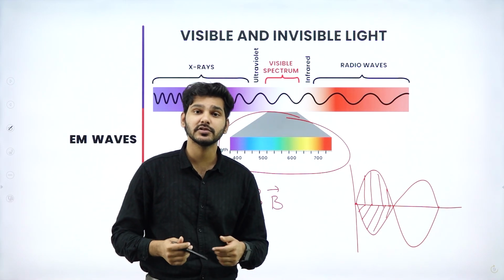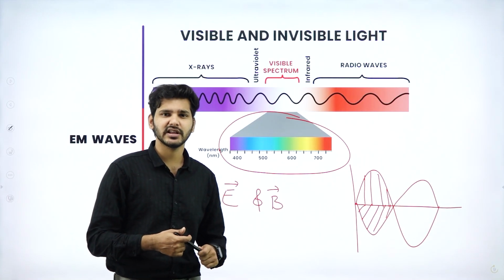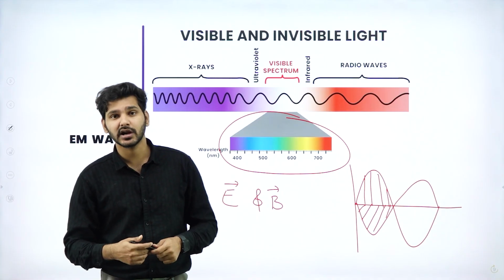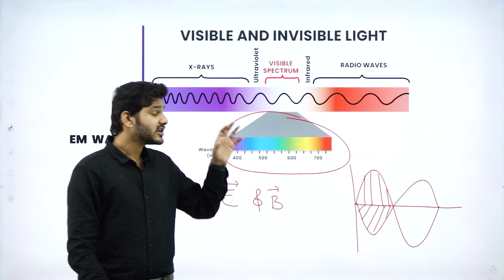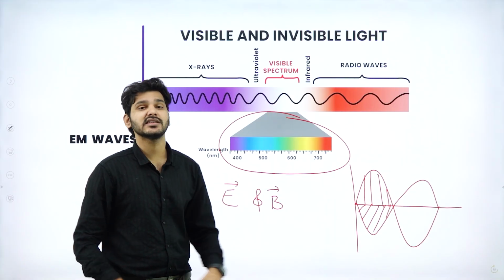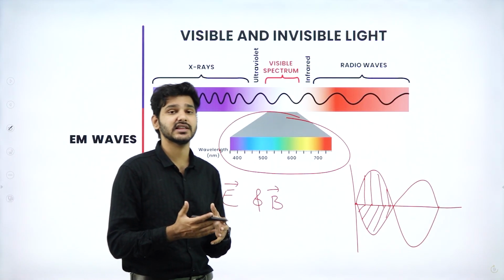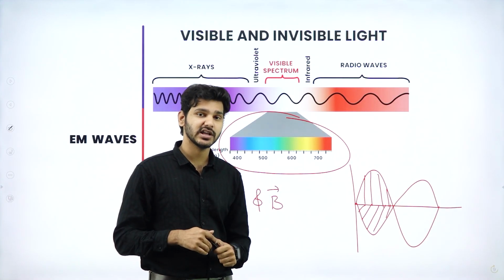We are susceptible to three colors primarily, that is RGB, or some people refer to them as the primary colors in our eyes also. But again, we are only sensitive to a certain region in this entire electromagnetic spectrum. Why do I say this entire electromagnetic spectrum?